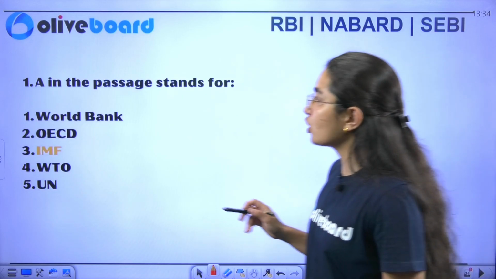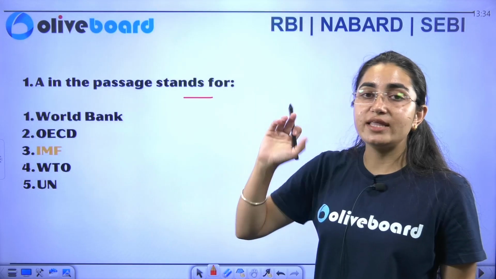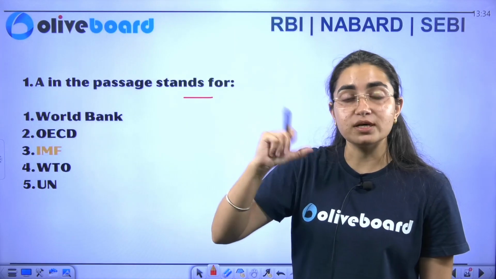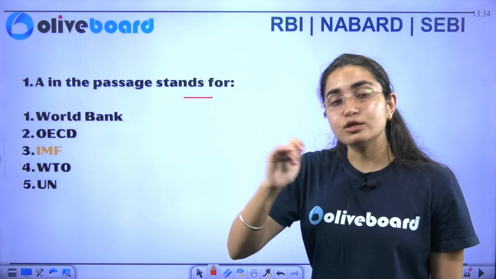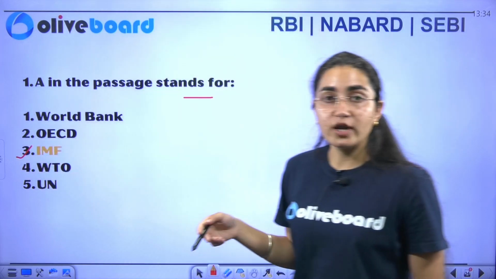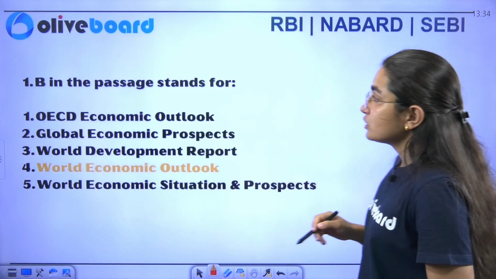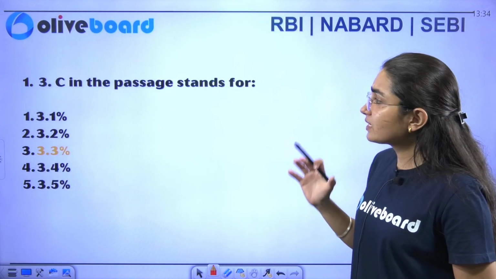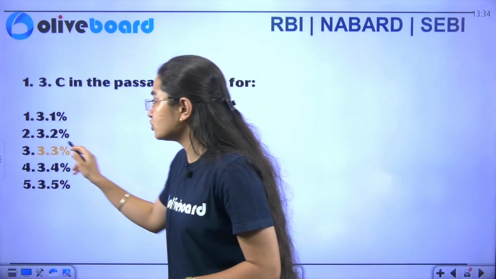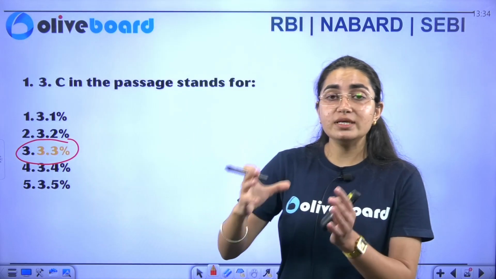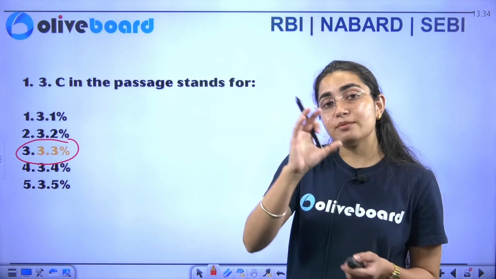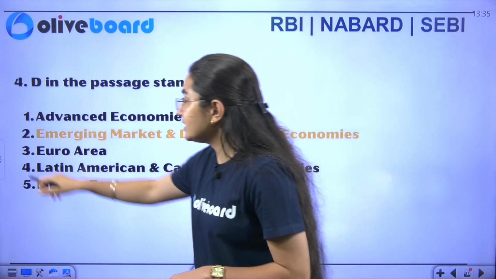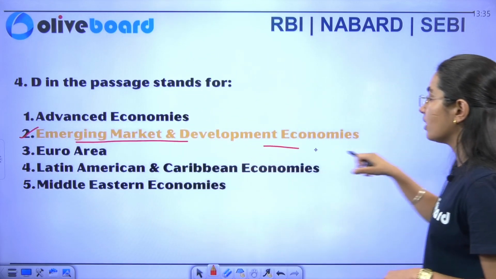A stands for IMF, because we just read that the IMF is the one who did the projection of 3.2%, but our economy stands at 3.3%. So the first A stands for IMF. Similarly, B stands for the World Economic Outlook. C: it has projected that our global economy stands at 3.3%, but IMF projected it at 3.2%. Similarly, D stands for emerging market and developed economies.